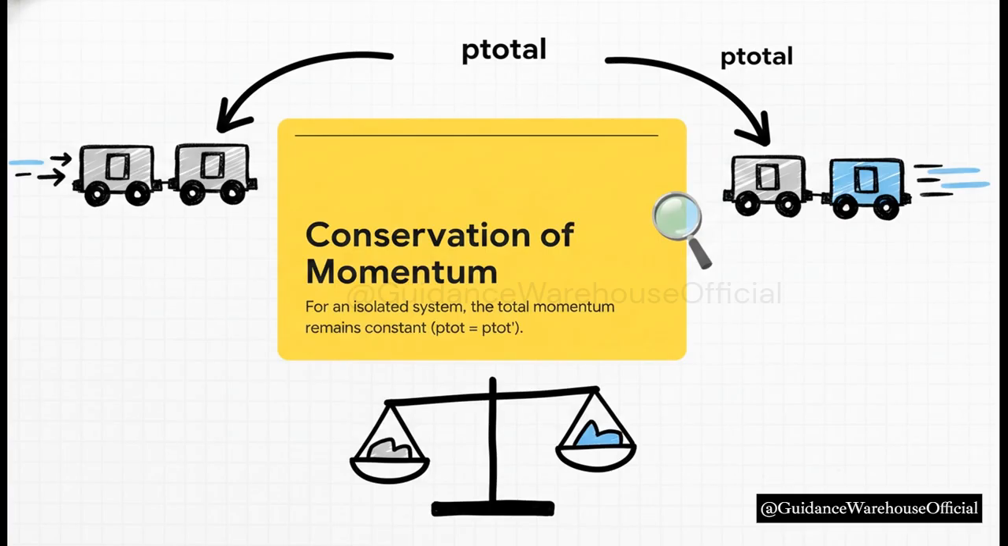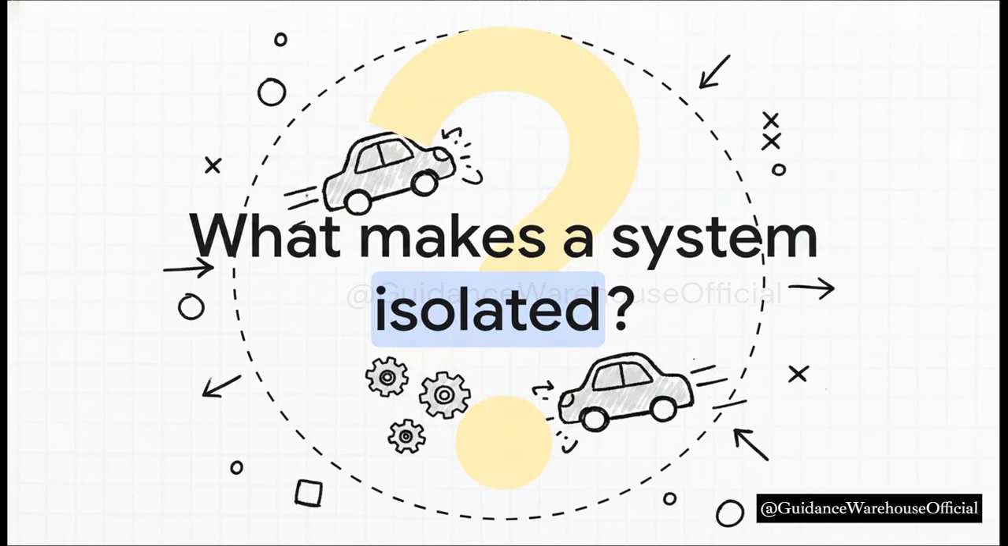Car 1 slows down, car 2 speeds up, but the system as a whole hasn't lost a single drop of momentum. But wait a second. I just said this applies to a two-car system. The golden rule here is that this only perfectly works for an isolated system. So what exactly makes a system isolated? If you don't define your system correctly, the math just falls apart.